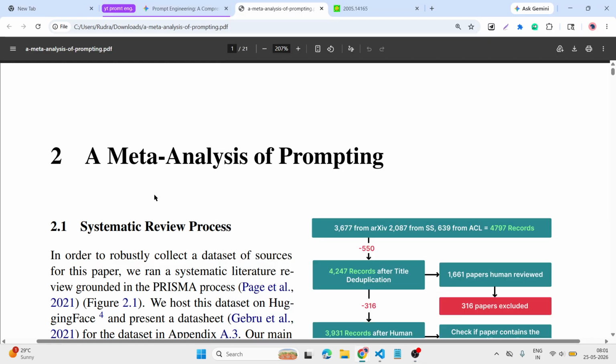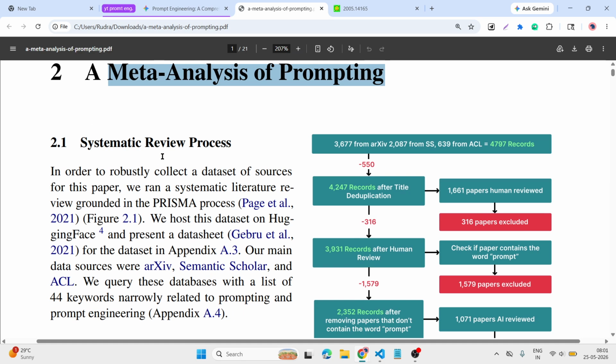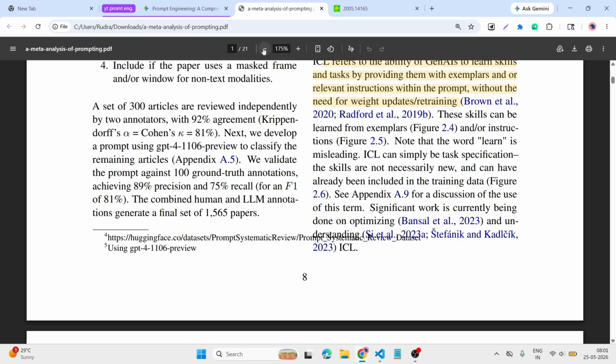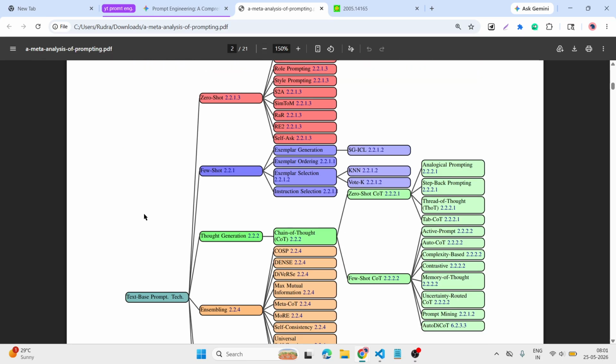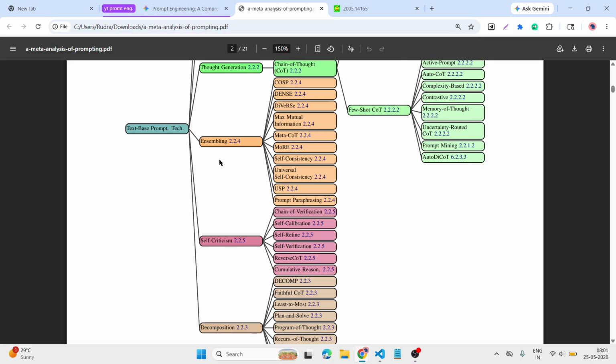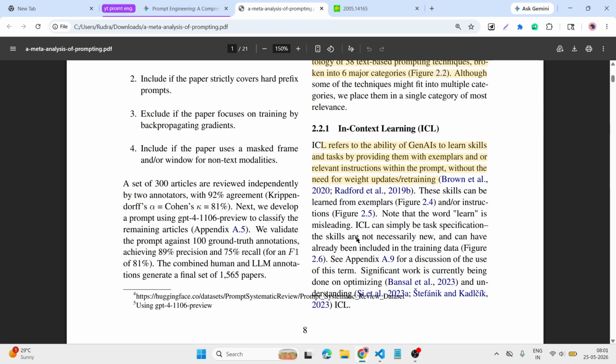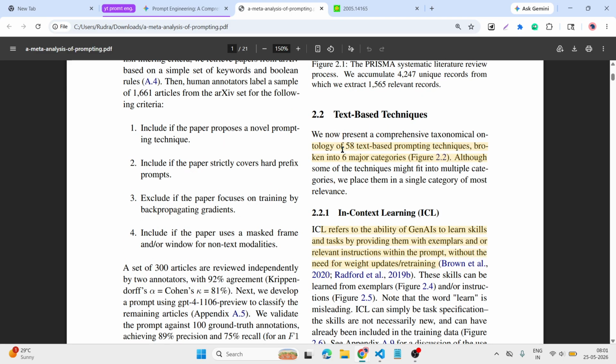So hello data points. Today we are discussing our chapter called the meta analysis of prompting. In this prompting, we are learning about different prompting styles: zero shot, few shot, thought generation, ensembling, self criticism and decomposition. After that, some of the techniques, nearly 58 techniques of textual prompting style. So let's get started.